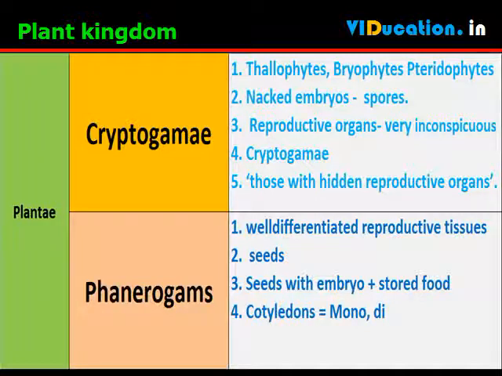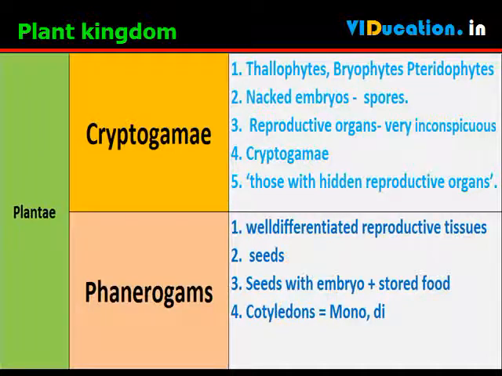Further classification looks at the ability to bear seeds and whether the seeds are enclosed within fruits. Cryptogamy, with the thallophytes, the bryophytes and the pteridophytes, have naked embryos that are called spores. The reproductive organs of plants in all these three groups are very inconspicuous, and they are therefore called cryptogams, for those with hidden reproductive organs.